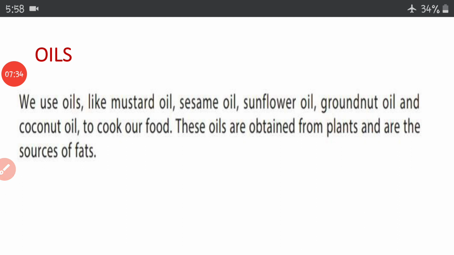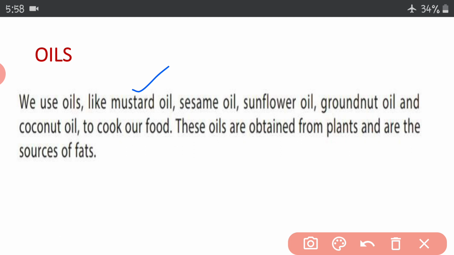Oils. Seeds of mustard are crushed and squeezed to give oil. Mustard oil. Yes, mustard oil we get from seeds of the mustard plant. Sunflower oil, same way we get from the sunflower seeds. Sesame oil, right?